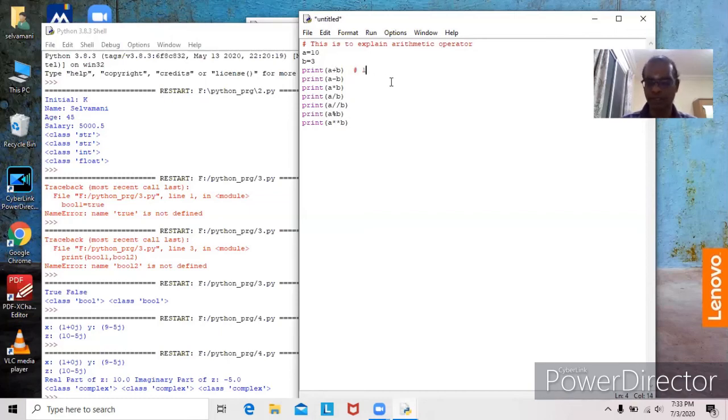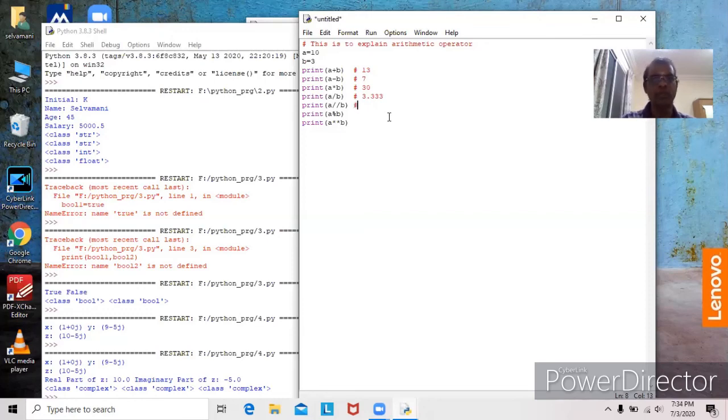Here A is 10, B is 3. Result will be 13. Here we will see what will happen. Here A is 10, B is 3. Result will be 7. Subtraction will be done. Here A is 10, B is 3. Result will be 30. Multiplication, 10 multiplied by 3. Here, see here, 10 divided by 3. So it is not possible to divide evenly, so 3.33 we will get. 3 threes are 9, again 1 will be there, so 0 after the decimal, 0.33 will be there.